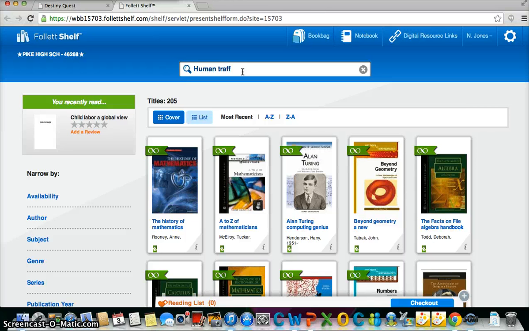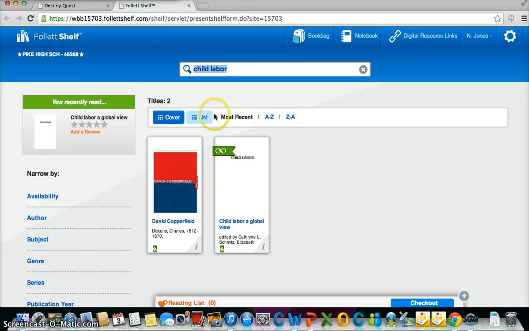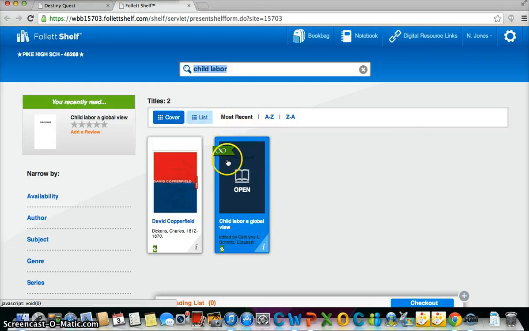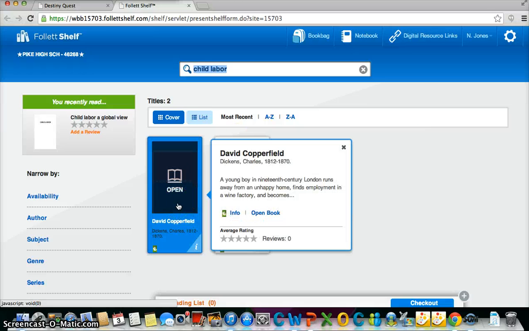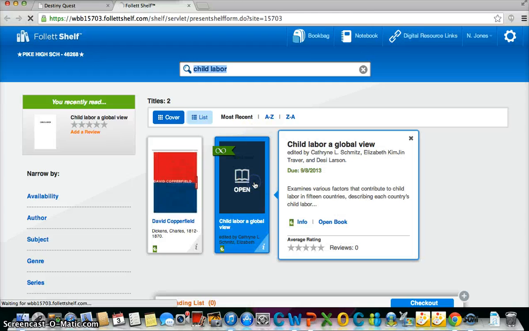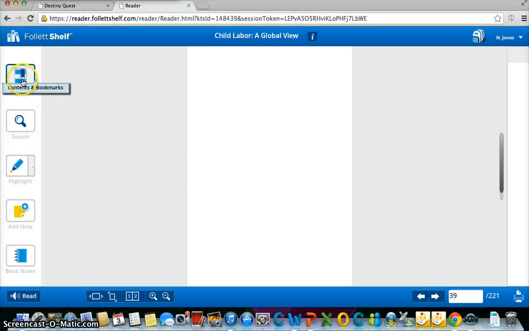Another option is to check the public library to see if there are books. Or you can see if there are books and then go back to the databases to see if there's information on a second topic that you have chosen. I've already downloaded this book. This symbol right here indicates that many people can look at this book instead of just one person. This one, only one person can look at it. So you can open the book, and then of course take a look at the table of contents.